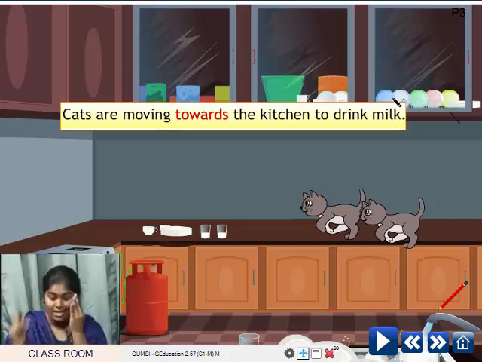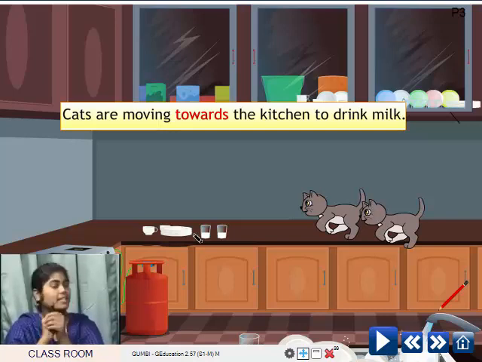Come on, children. The two glasses of milk. Where are they kept? On the platform. Yes. And they are next to each other, very good. Which is the word? Beside. Even next to is used, children. As position words, we can use next to also. Can we say that they are sitting next to each other? Absolutely. They are sitting next to each other.